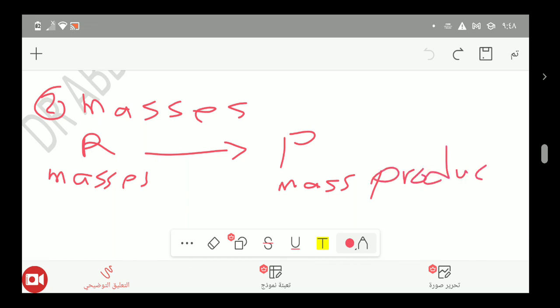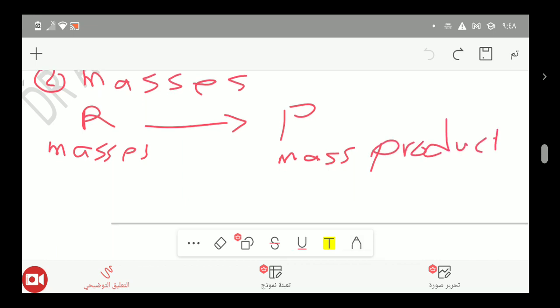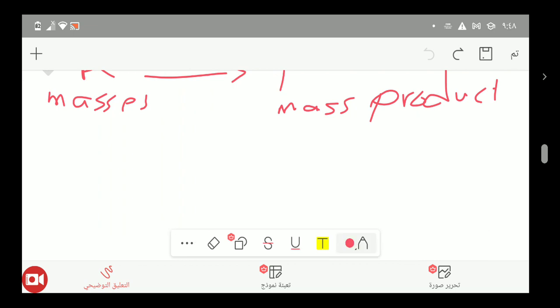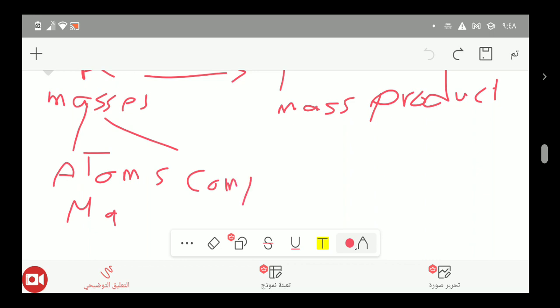You have to understand that the reactant may be atoms, such as magnesium, for example, or may be compounds, such as ethanol, magnesium chloride, or sodium chloride.